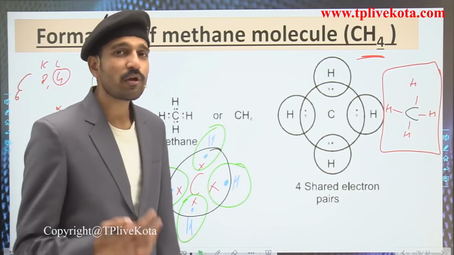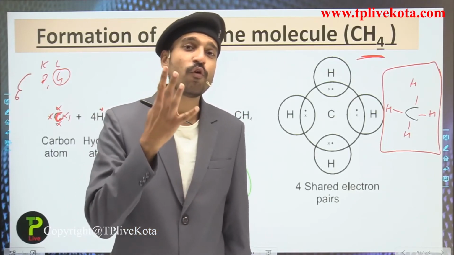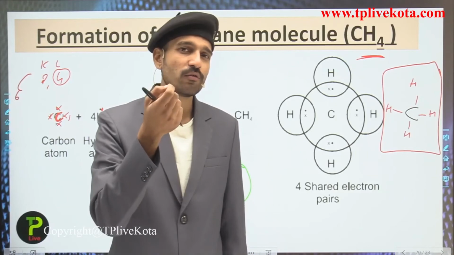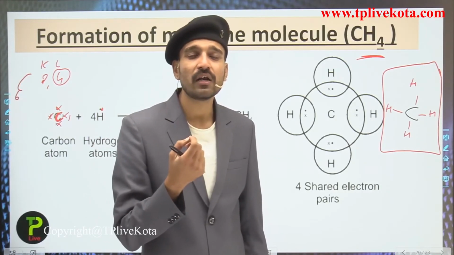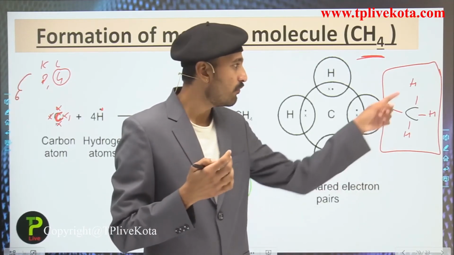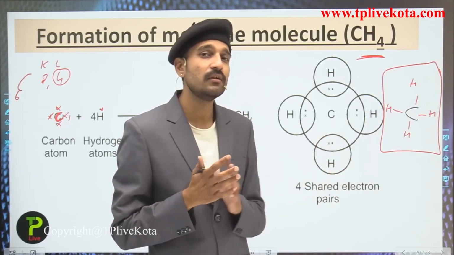If I ask how many shared pairs of electrons there are, there are 4 shared pairs of electrons, because I have asked about the pair. And if I ask how many electrons are being shared, there are a total of 1 2 3 4 5 6 7 8 electrons being shared in the methane molecule.